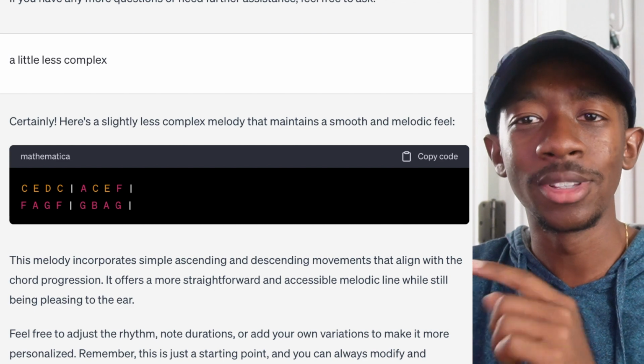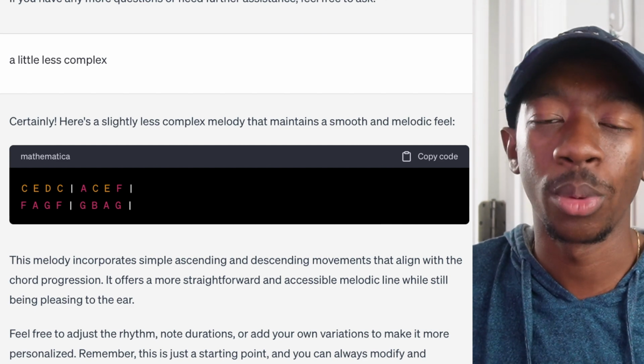So the next thing that I asked was for it to come up with something a little less complex than that, to which it came up with this, which I didn't play exactly, but I did use this for inspiration for what did end up going in the track. So why don't we hear the whole song that was written with ChatGPT?